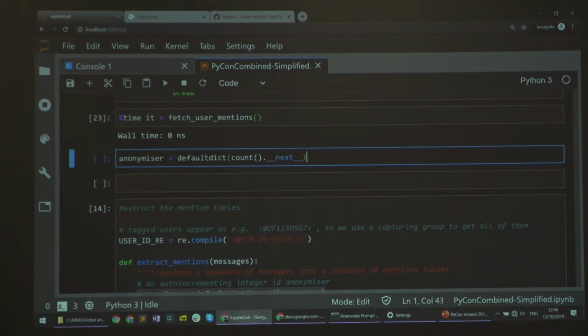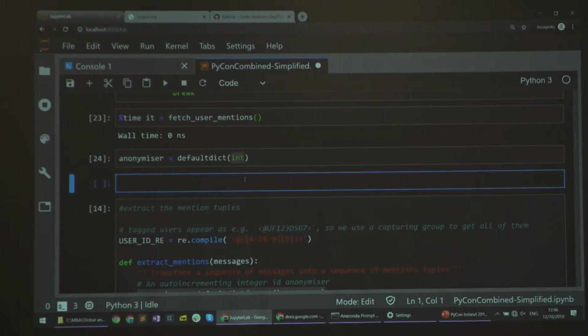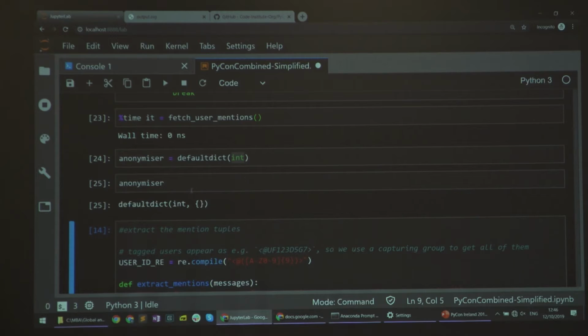The way it does it is that it takes as its argument some callable, and will call that callable to get a value. So this is the regular use case, which I'll show you a bit later in this code. If I have an anonymizer that just has int as its argument, then it starts off empty. So it's a defaultdict of type int.